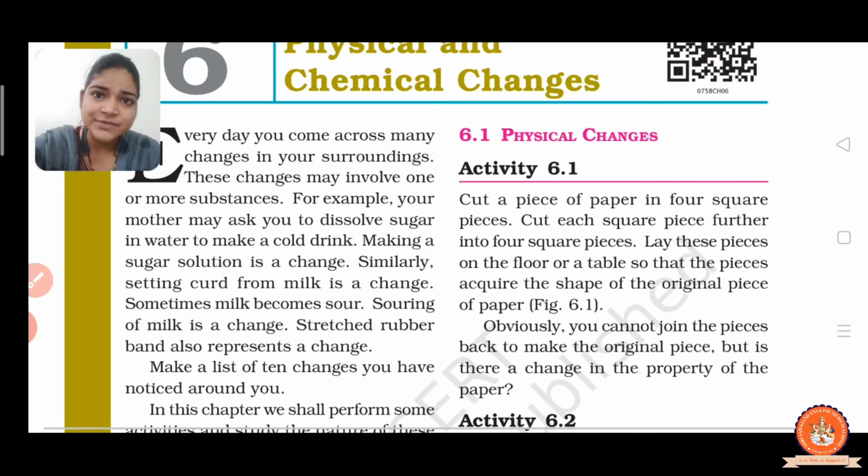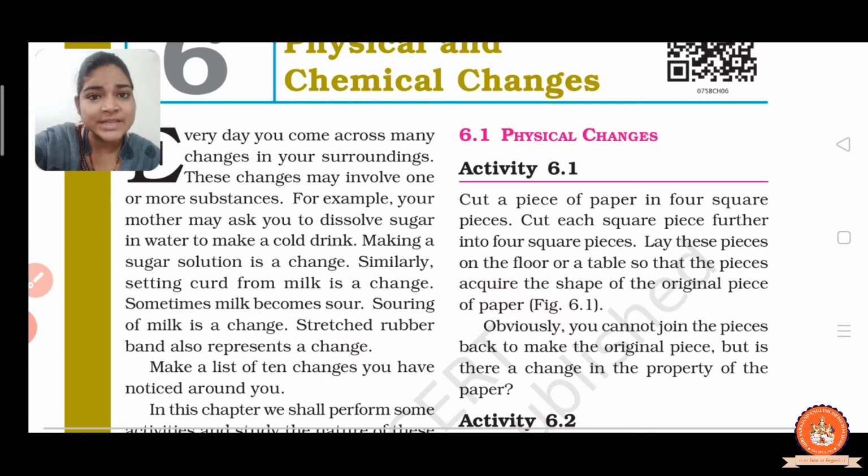So these are physical changes. Now the second example: similarly, setting curd from milk is a change. At that time milk is in liquid form, but when it changes into curd, it converts into a semi-solid state.